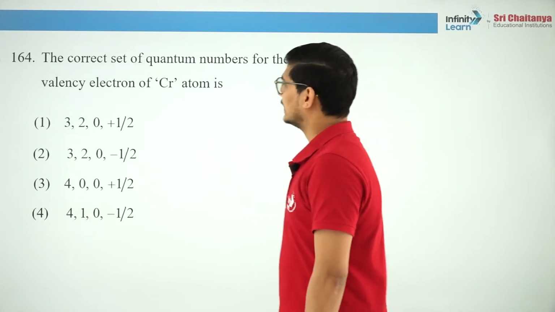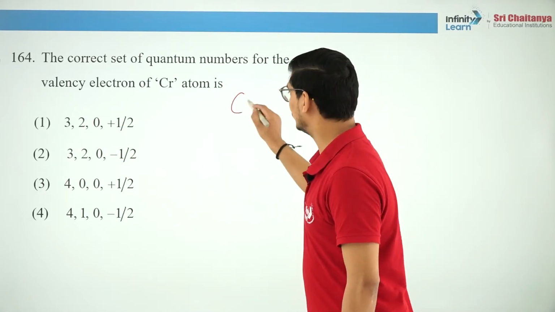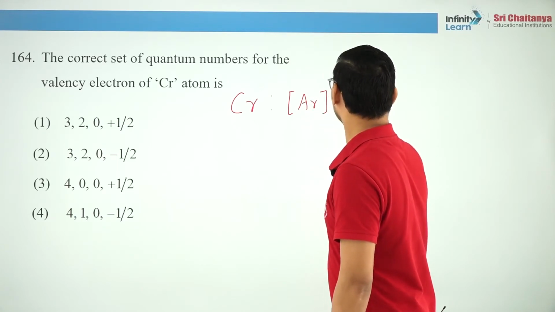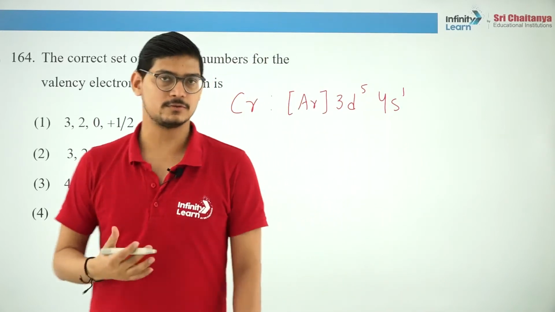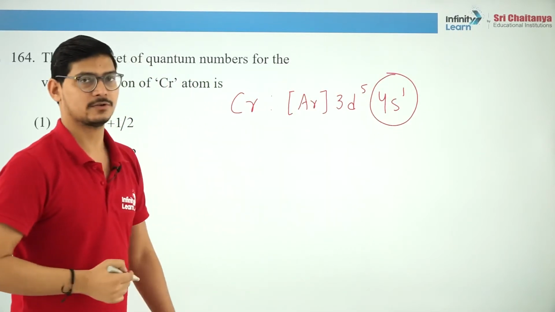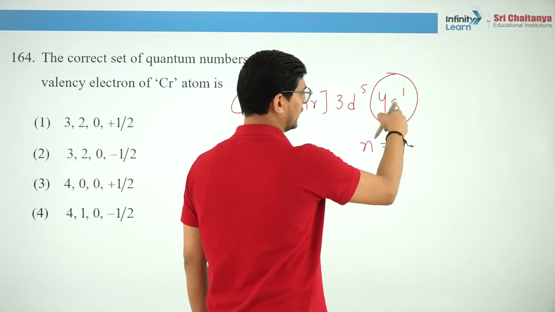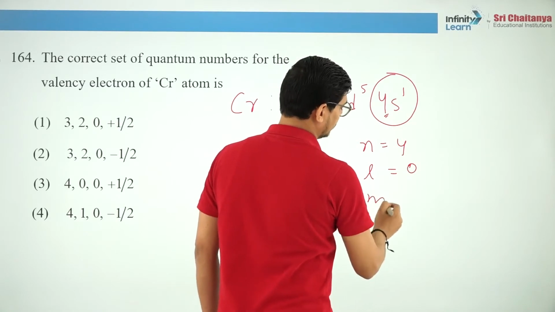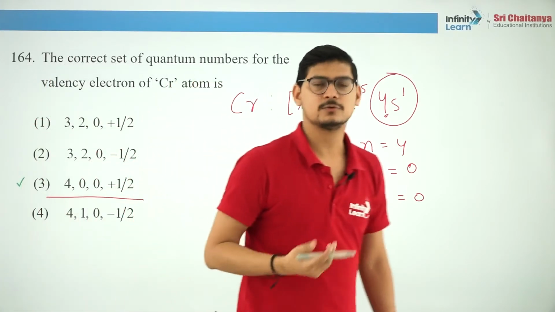The correct set of quantum numbers for the valence electron of chromium atom. Now it is very simple. You write the electronic configuration. You guys know how to write electronic configuration. Where is the valence electron? There. The valence electron of chromium is in 4s1. So now you can write the value: n is 4, the highest value. For s orbital, L is 0. m is also 0. So what is the correct answer? This. Spin we will take to be plus half.